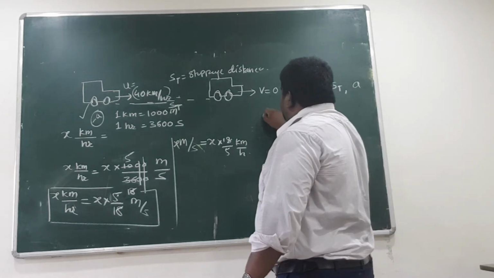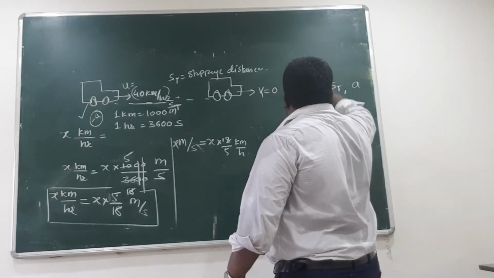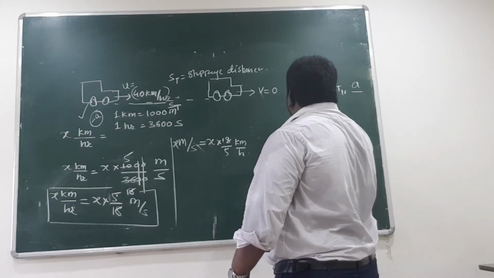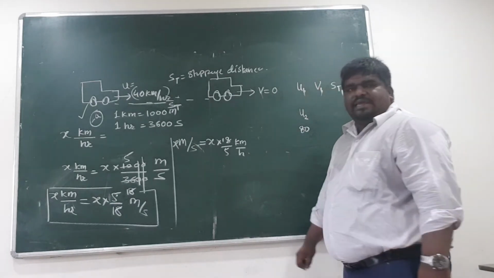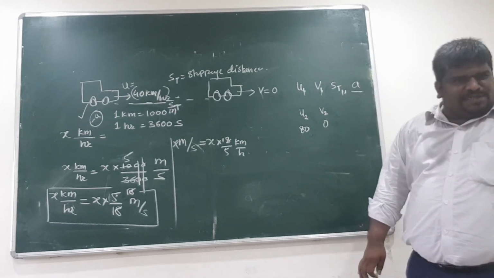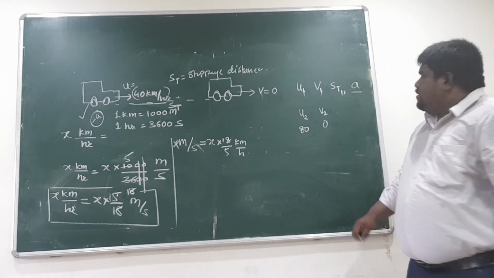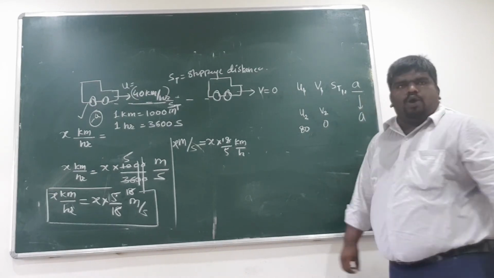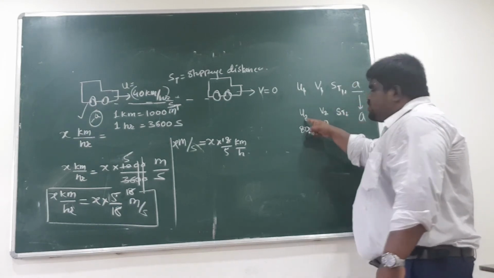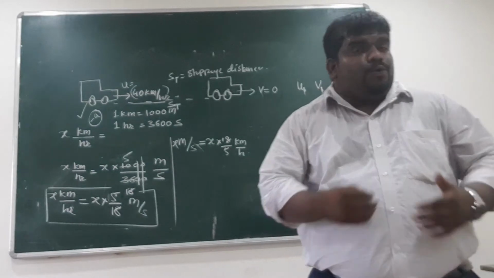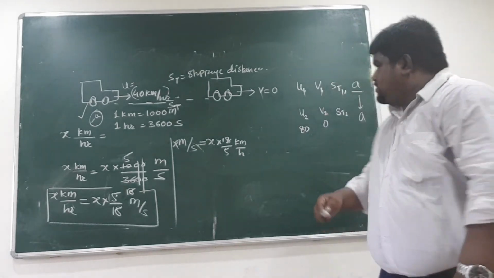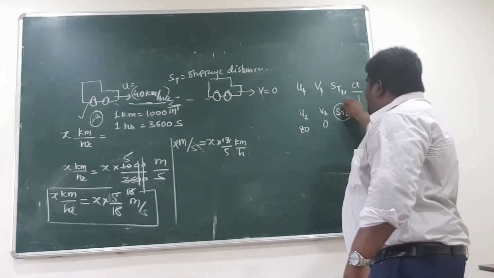In second case, U2 is given. How much is that? 80. Again, V2 is also given. If you want to stop the car, final velocity has to be 0, right? Acceleration, can you change the brake? No, constant acceleration. But because your initial speed was more this time, you will take a little more distance to stop your car. So stoppage distance will increase. So ST2 you have to find out.